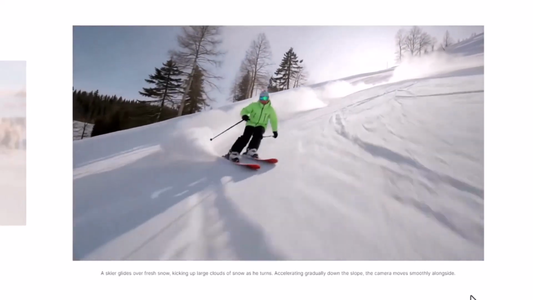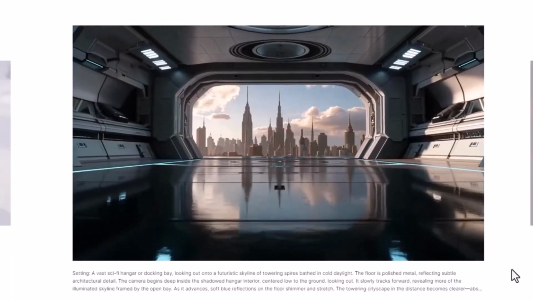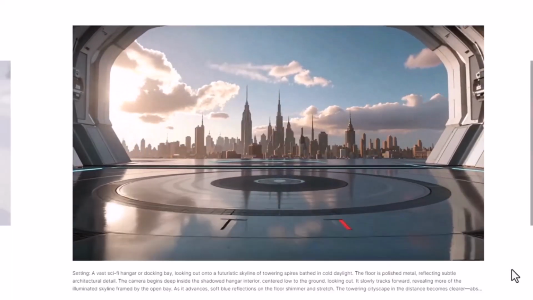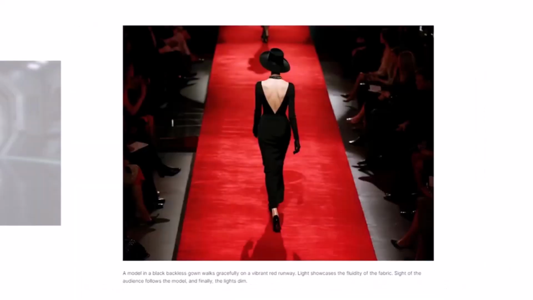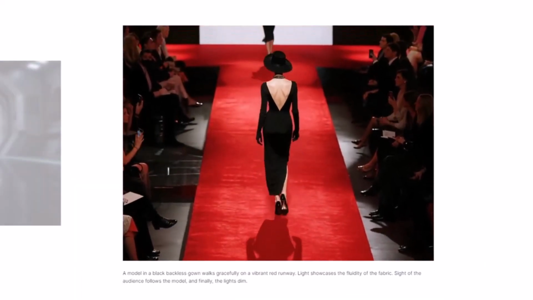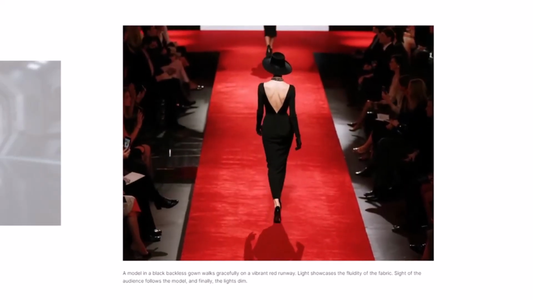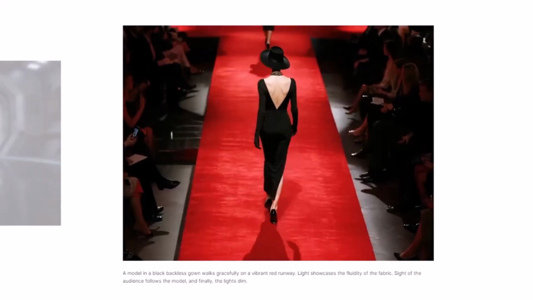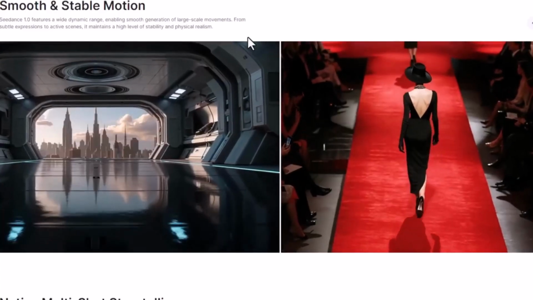This next one shows it can create sci-fi scenes that look like they were 3D rendered by a professional artist. That level of quality could seriously shake up the Hollywood industry in the next few years. And finally, check out this clip of a model walking gracefully in a black backless gown. It looks so lifelike. Take a close look at the humans. The detail is just stunning. As you can see, people are raising their phones, and everything looks incredibly realistic.